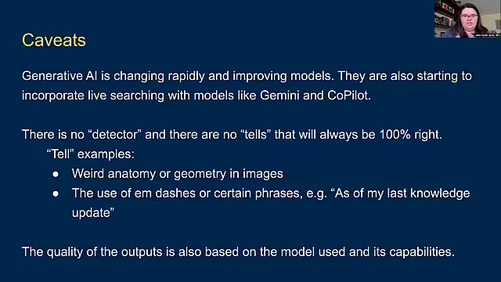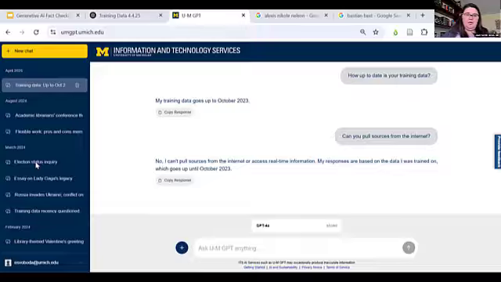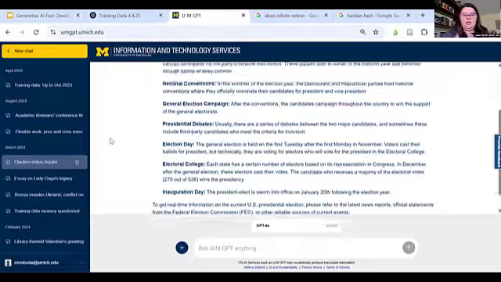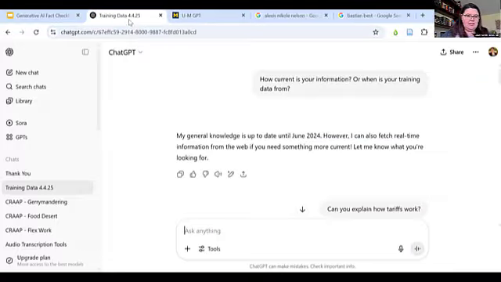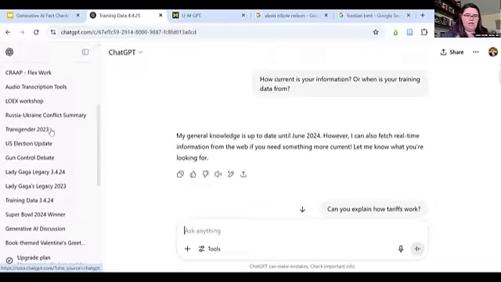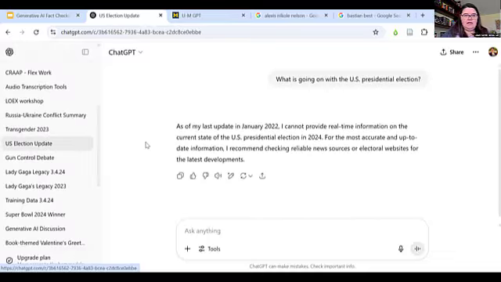So I asked UMGPT back in March of 2024, what is going on in the US presidential election? And it said nothing. It said I couldn't really tell you. Okay. I did a similar one with ChatGPT at the time, back in 2024, and it said it couldn't do this.